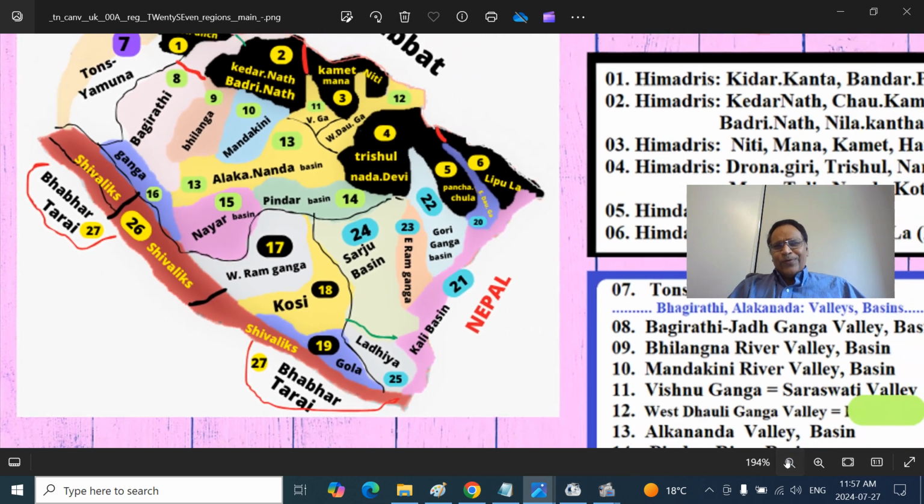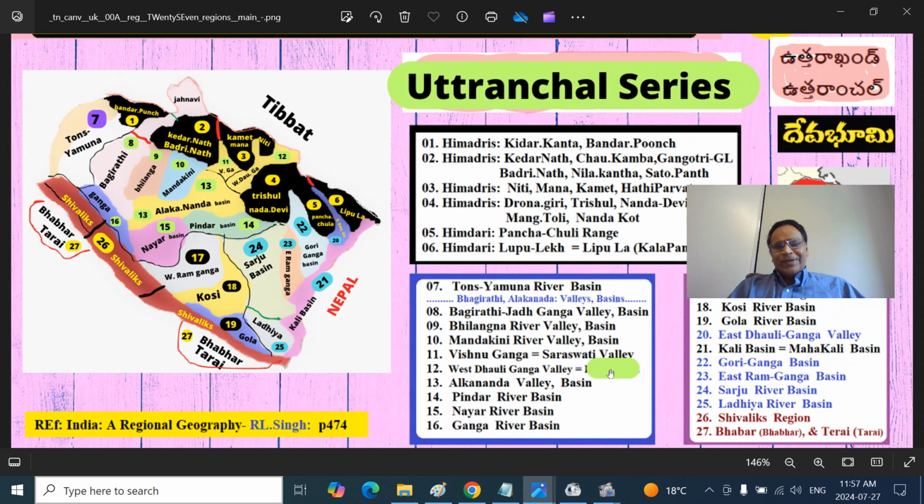So we looked at all those 27, essentially Himadri regions, Yamuna Tons Valley, then the Alkananda Bhagirathi Valley, and Ramganga Basin region, and Kali River Basin region, and Shivaliks, Bhabar, and Terai.